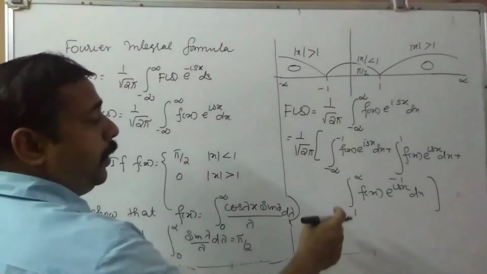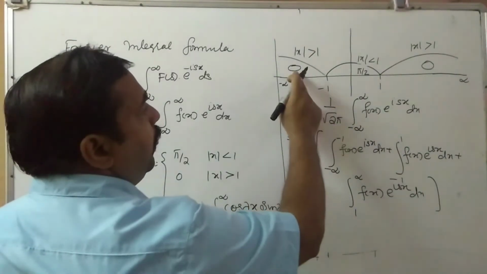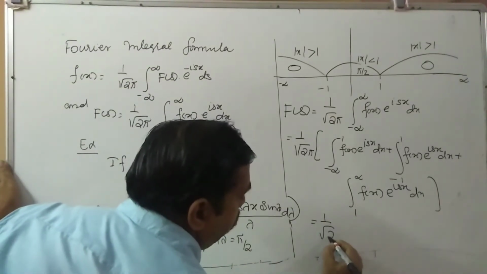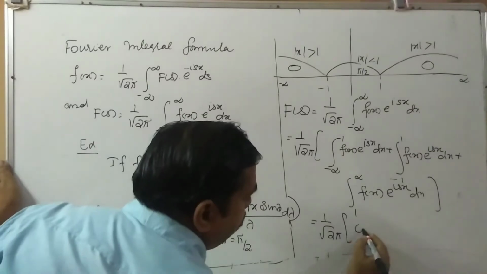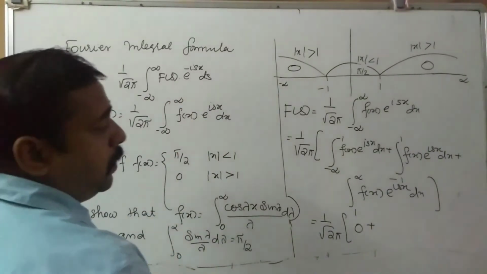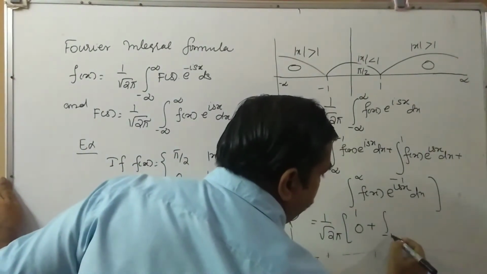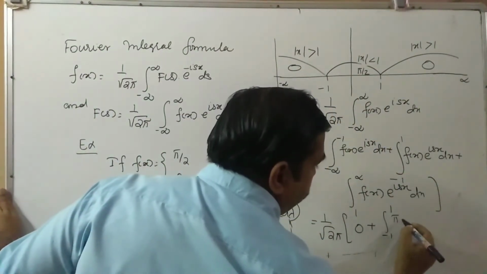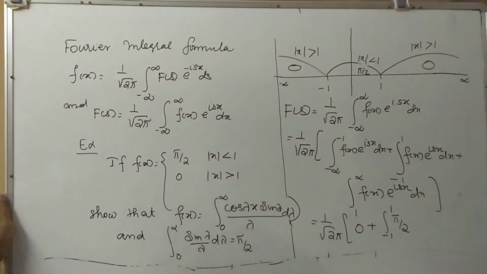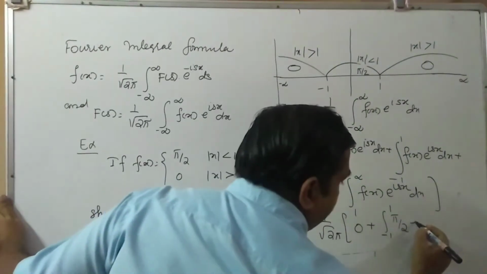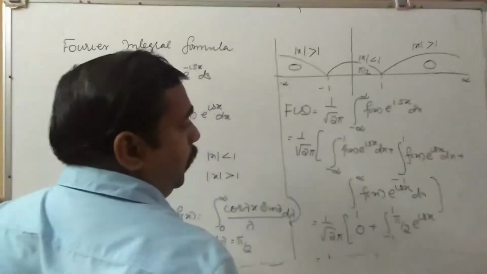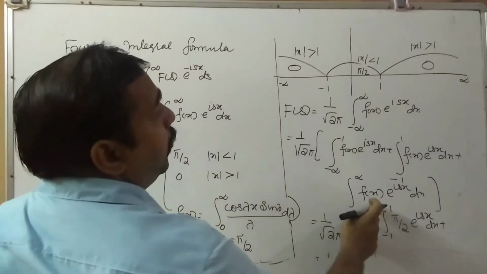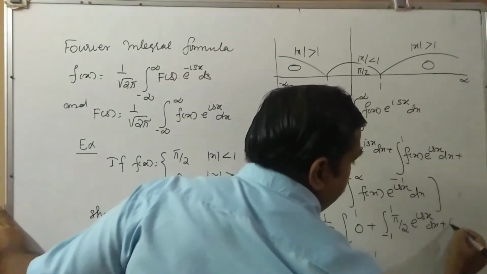Now, integral minus infinity to minus 1, value is equal to 0. So that is equal to 1 by root 2 pi. First one is 0. Second one is integral minus 1 to 1, f of x value is pi by 2, e raised to isx dx, plus the third one, whose value is 0.